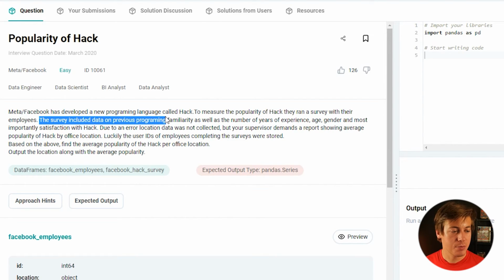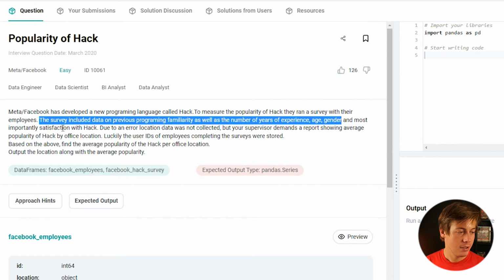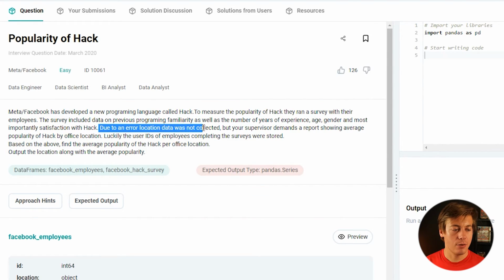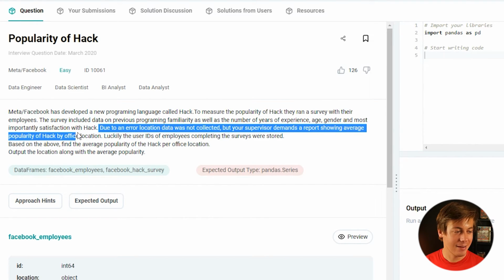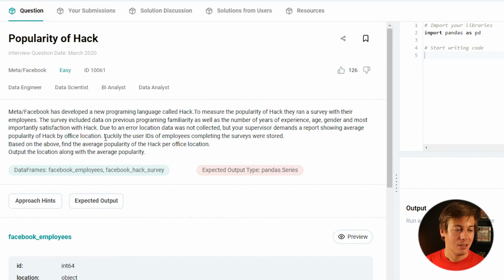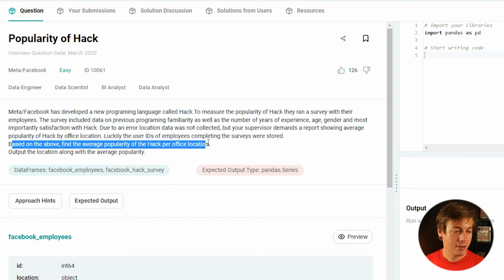The survey included data on previous programming familiarity, as well as number of years of experience, age, gender, all this type of stuff. Satisfaction. Due to an error, location data was not collected, but your supervisor demands a report showing the average popularity of Hack by office location. Luckily, the user IDs of employees completing the survey are restored. Based on the above, find the average popularity of Hack per office.